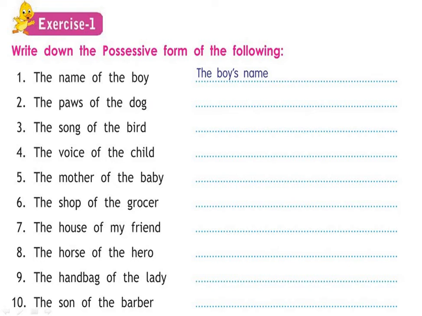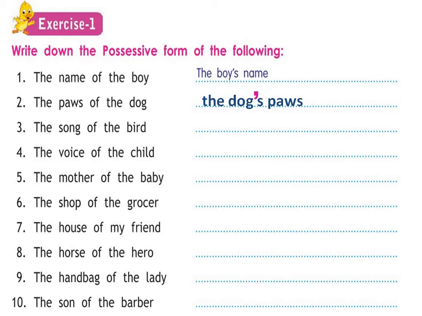The name of the boy. Whose name? The boy. So we will bring the boy in front and then we will add apostrophe S and then the name. Got it? The paws of the dog. Now whose paws we are talking about? The dog. So we will write the dog and then paws and we will add apostrophe between G and S because dog is singular here. So the dog's paws.